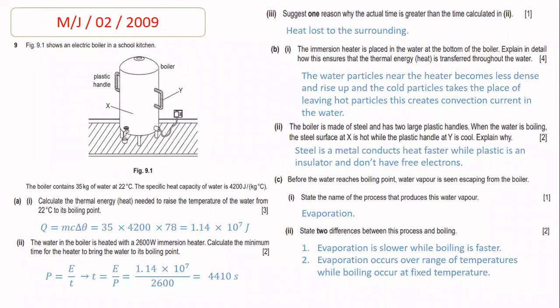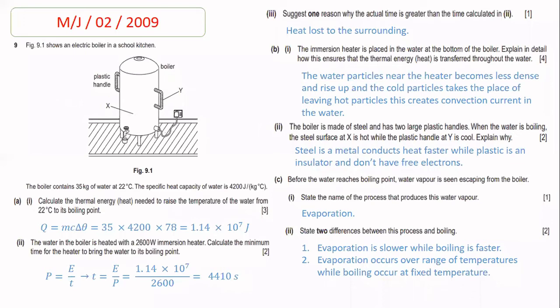So the value will be energy divided by power. So beta, the energy is calculated in part 1, 1.14 times 10 to the power 7, and in place of power we put 2600, and after solving it we get the answer, and the value for time is 4410 seconds.